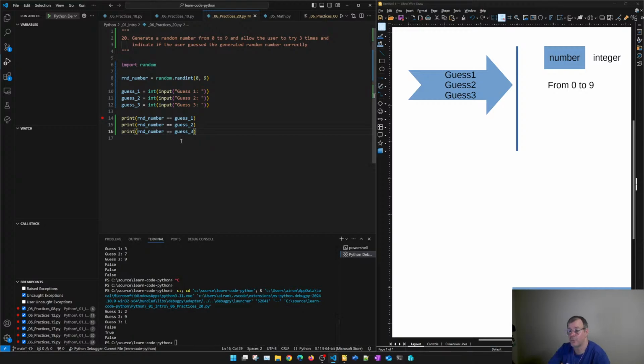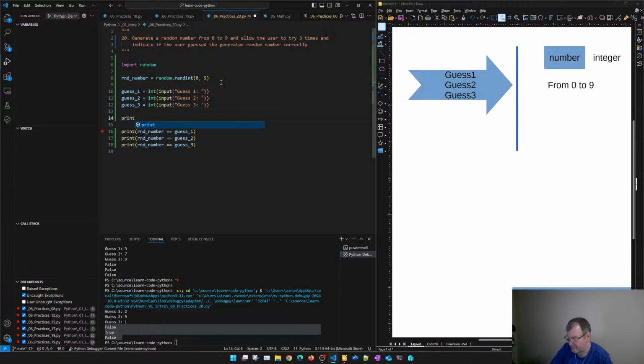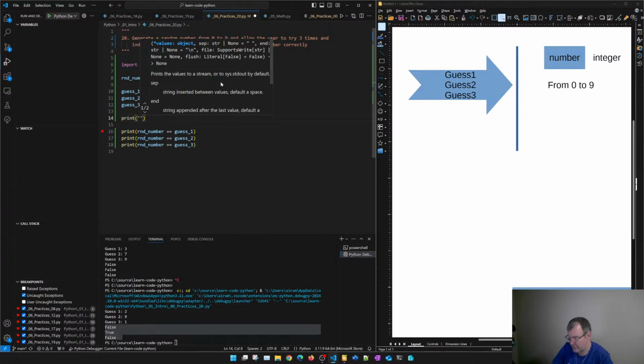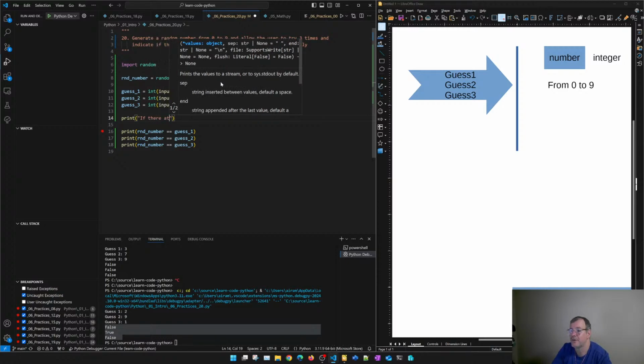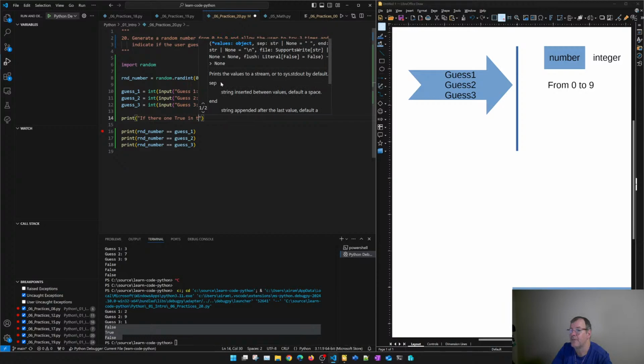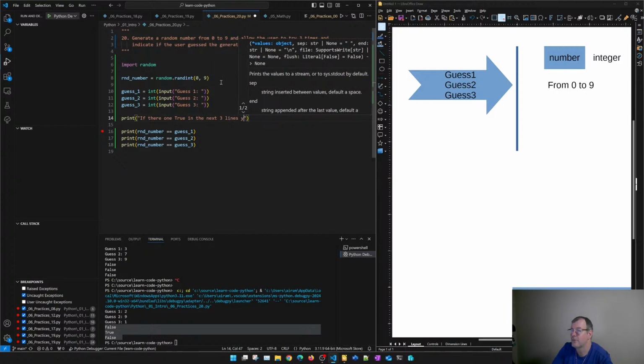Well, based on what we know so far, we can use this. If there is a true here, we can even put a message, something like this. We can get the guess and do something like this, print. And you can say if there is 1, 2 in the next 3 lines, you guess the number.